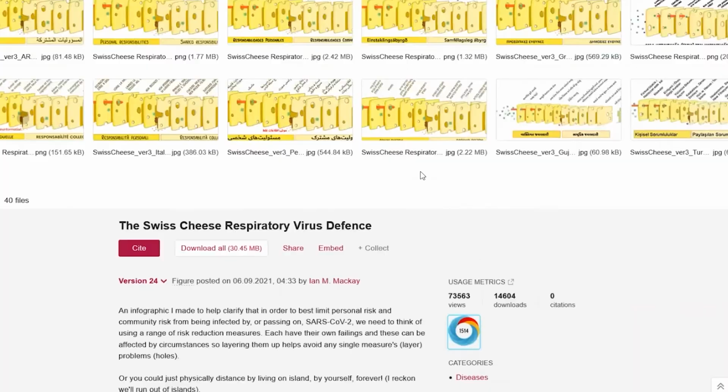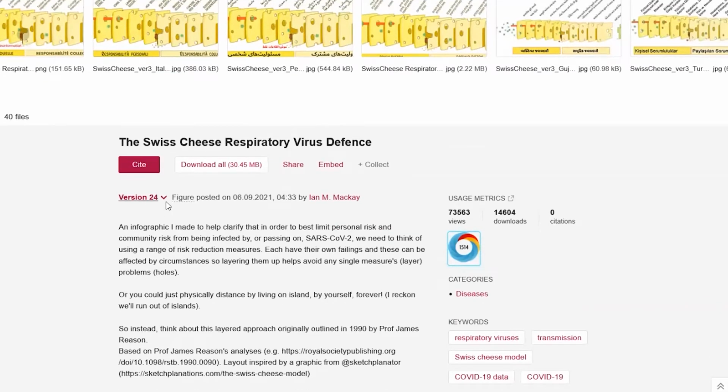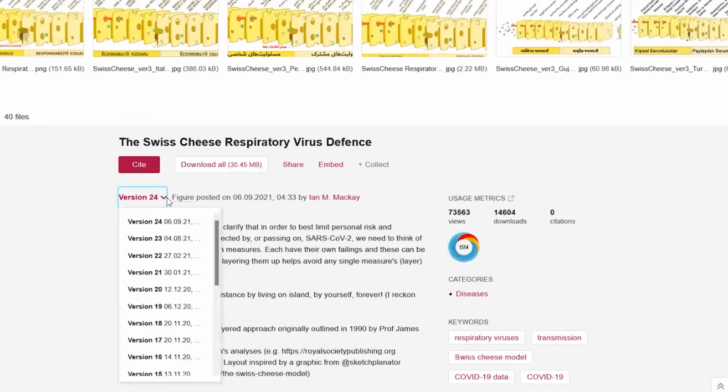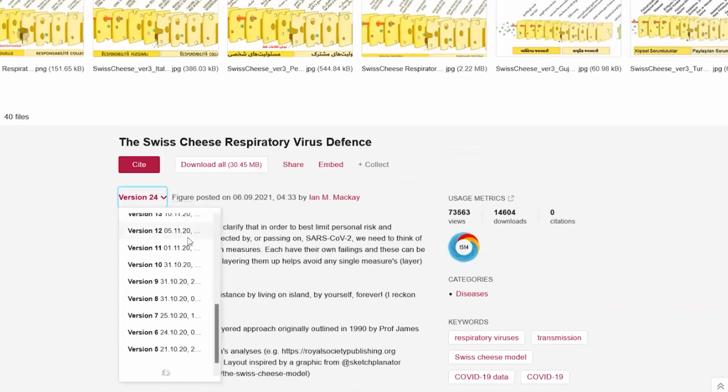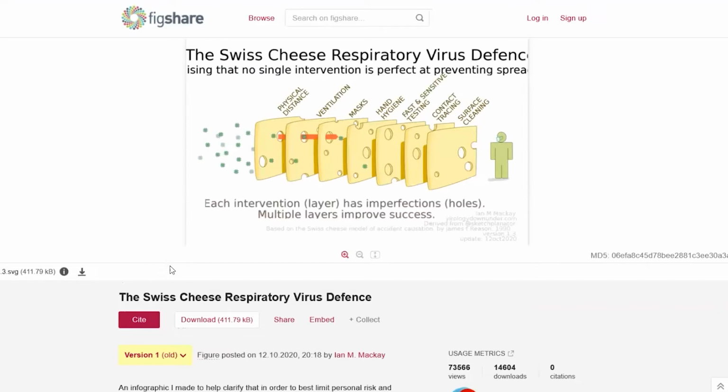I'll go back to it for a moment. The other thing I wanted to mention here is that you can version your records, and sometimes funder policies may want that. I think for the NIH, one of the things they look for in repositories is that you can version. Don't quote me on that, but this record has been versioned many times. We can go back and see version 1, and this is great. You can make edits, you can update your data, but as people cite it over time, they'll always be able to find the exact one that they cited. So here's the very first version of this particular image.